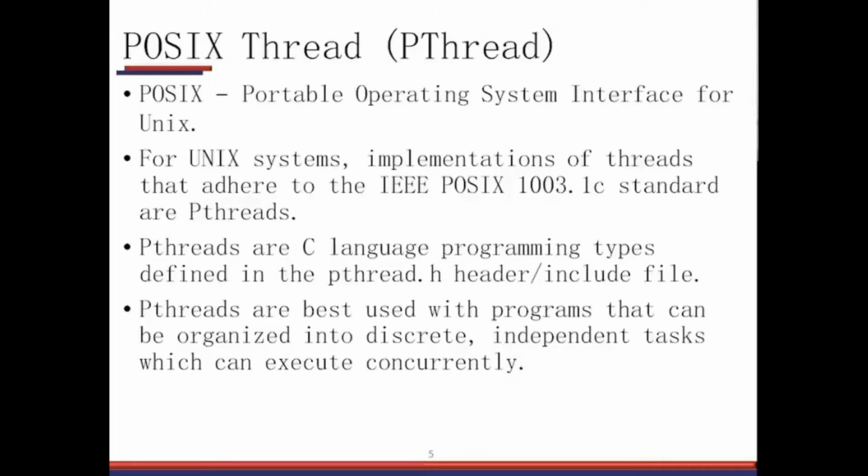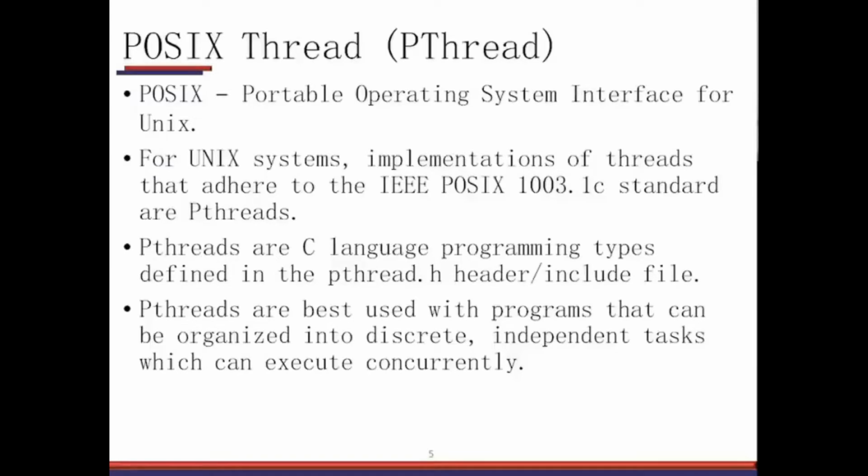So everything is specified. If you write any POSIX thread application which is compliant with this, you are guaranteed that it will work on another Linux installation or any other Unix version. That's the advantage of complying with a standard.